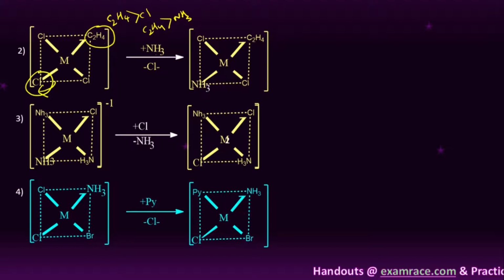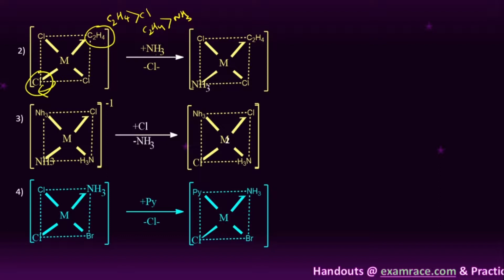Here we can see, this is NH3, this is NH3, and apart from NH3 we have Cl only. So generally here the incoming ligand is Cl minus. When we compare the trans-directing ability, the Cl minus has more trans-directing ability than ammonia. So it is more trans-directing. Therefore it obviously leaves opposite to the Cl group. So it leaves NH3, and the Cl minus occupies the position opposite to the other chlorine. So then it leads to the formation of a trans product, right?